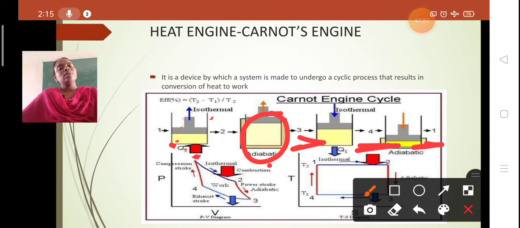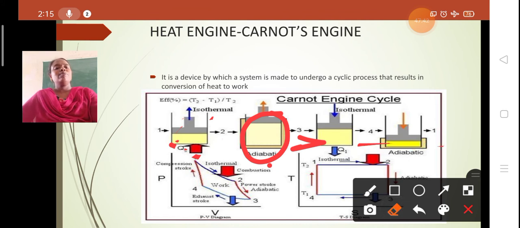All these processes, either isothermal expansion or adiabatic expansion, are shown in the graph. Let us check the graph here.